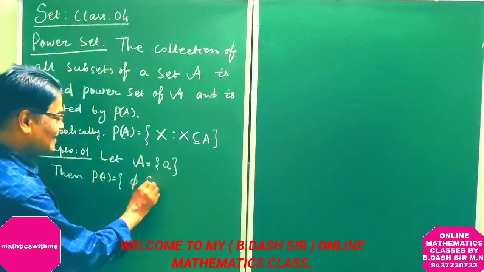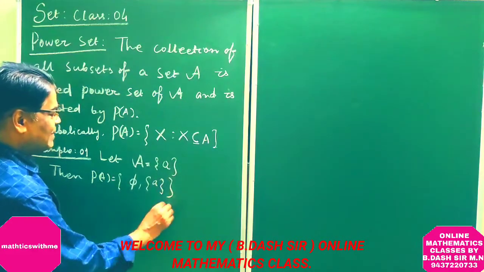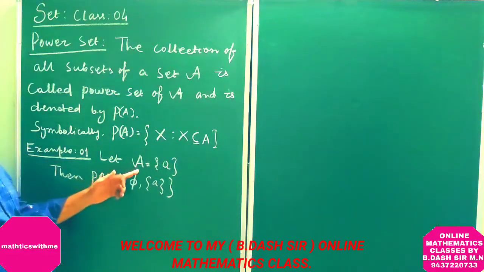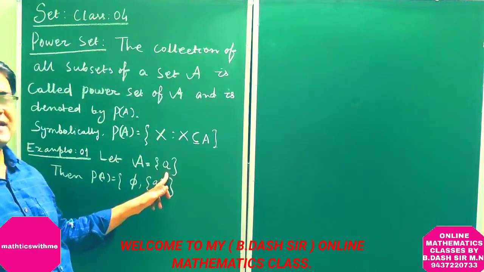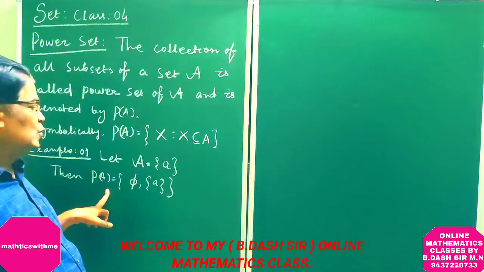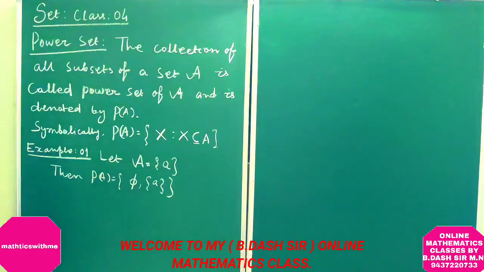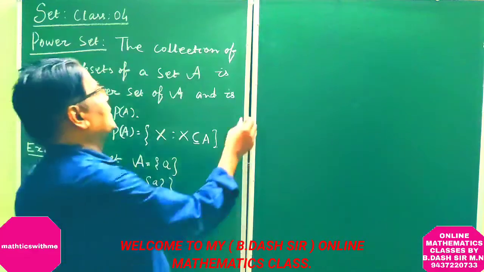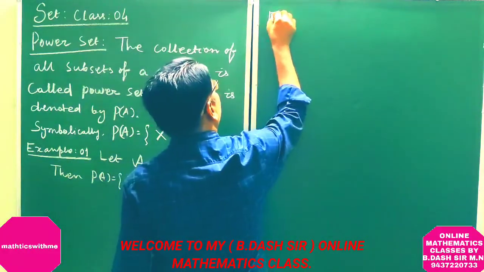So phi, then {a}. So if A contains a single element, then its power set contains two elements. This is example 1.